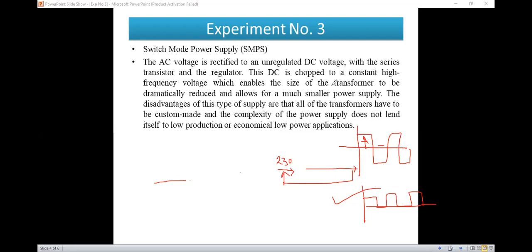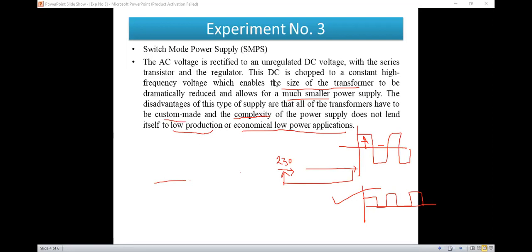Now this is chopped to a constant high voltage, high frequency voltage, which enables the size of the transformer to be dramatically reduced and allows for a smaller power supply. Now the disadvantages of these types of supply are that all of the transformers have to be custom made, and the complexity of the power supply does not lend itself to low production or economical low power application. So for minimum power application as well as low production application, it is complex in nature, or it is in custom mode.